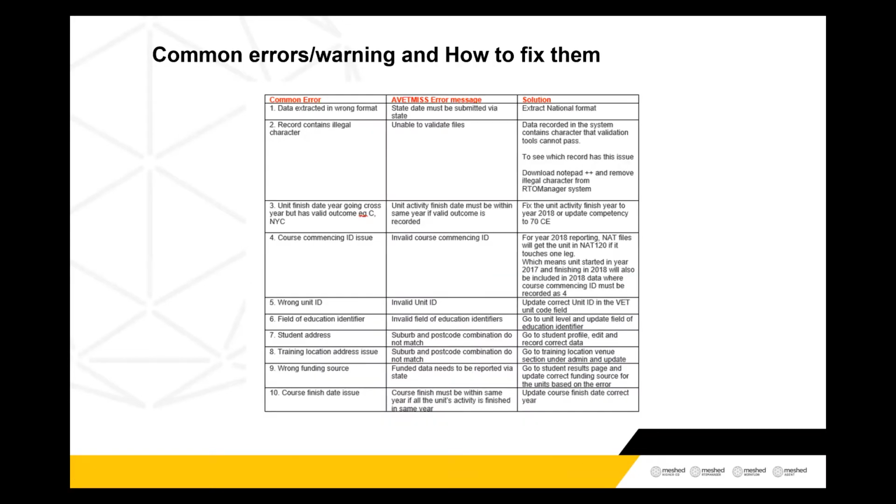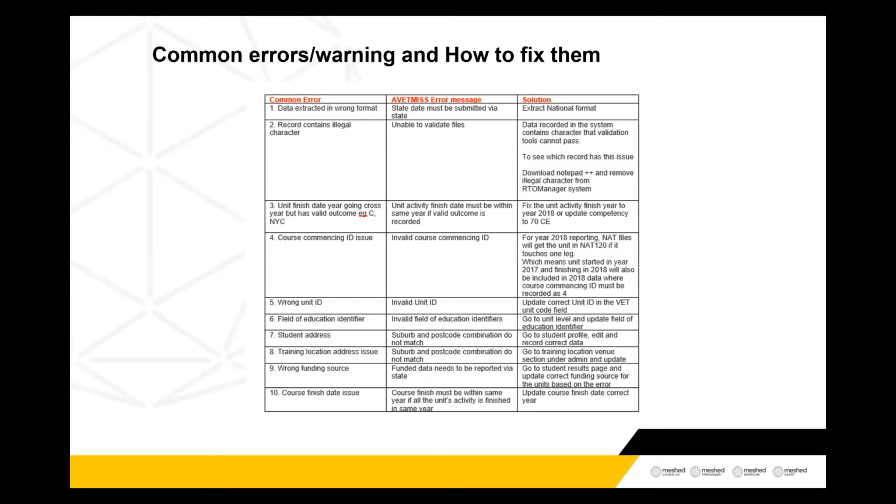So what are the common errors that can happen? Based on our experience, we have listed 10 common errors. The first one is data extracted in the wrong format. If you select the state format and try to submit your data to NCVR, your file will automatically return an error. You must select the national format if you're submitting data to the national level. Sometimes there is recording of illegal characters. Sometimes you record a student name that has a special character like a single quote, double quote, exclamation mark, or percentage sign. These are flagged as illegal characters.